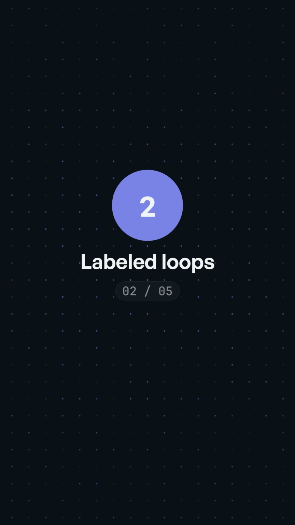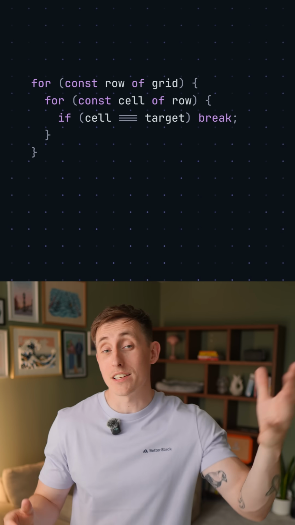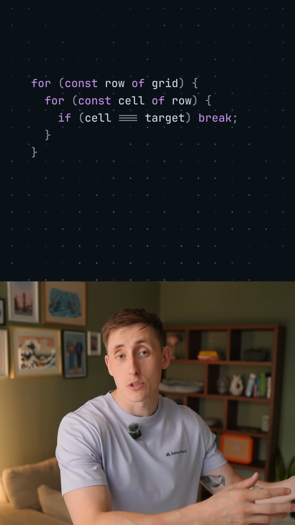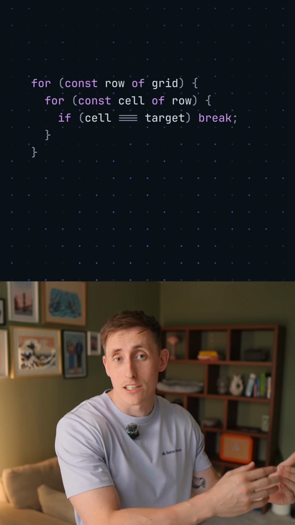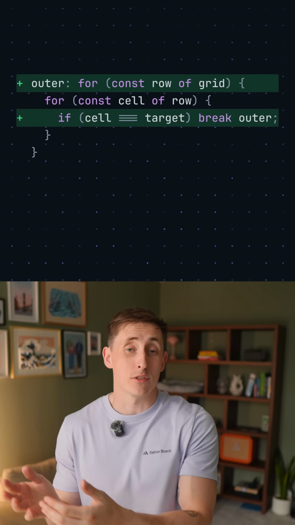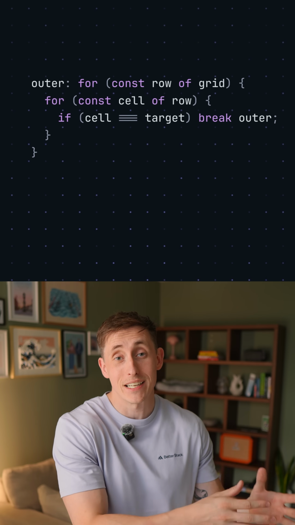Second, you can label loops to break out of them. Say you've got a nested loop, but you want to break out of the outer one only. The first example won't work because it will only break out of the inner loop. Instead, you can label the outer loop and break out of that directly instead.